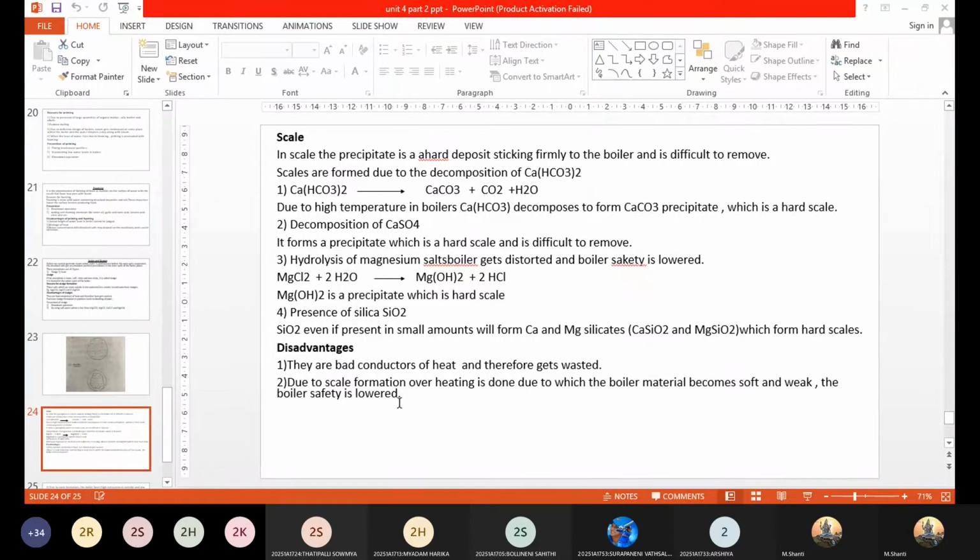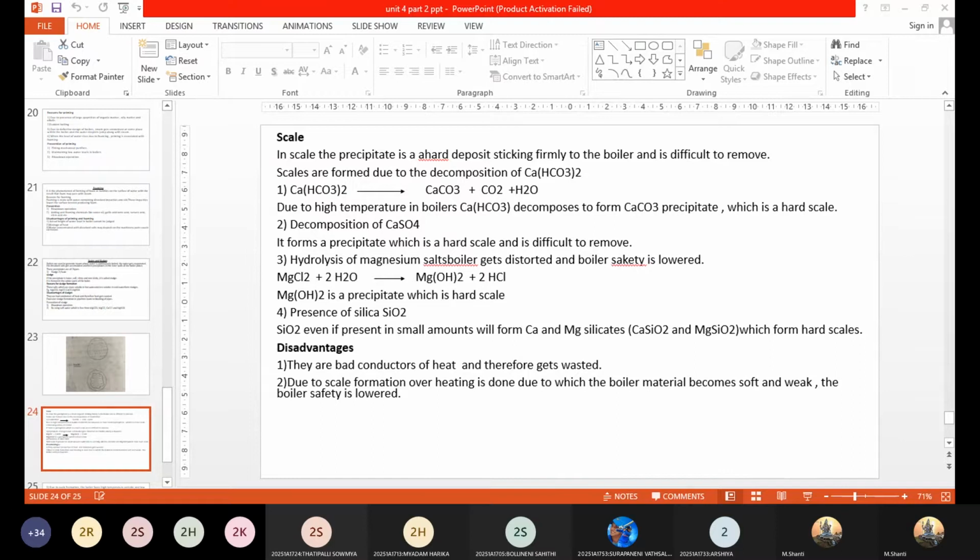Calcium bicarbonate at high temperature decomposes to calcium carbonate, which is an insoluble salt formed in the boiler. In the form of scales, it gets deposited in low pressure boilers. So remember, this is the first reason you are going to mention for the formation of scales. We are just listing out the reasons for the scale formation, then we'll go for the disadvantages. So the first point is decomposition of calcium bicarbonate, which ends up in the formation of calcium carbonate scales.